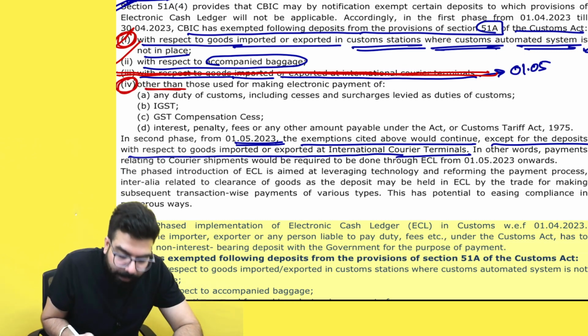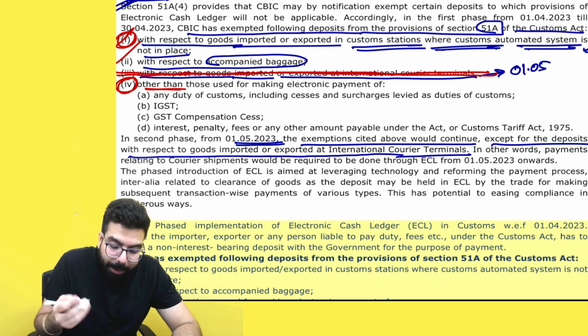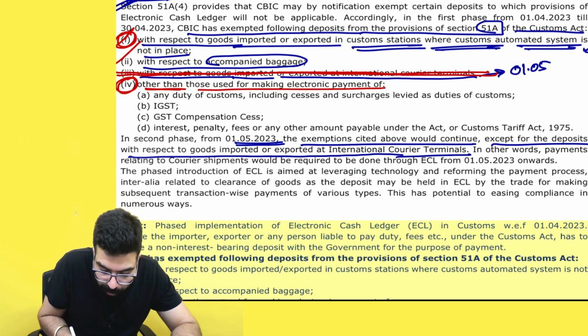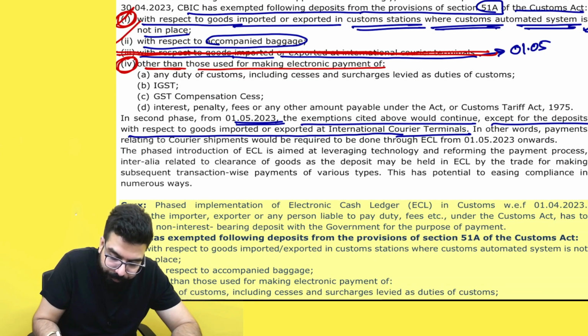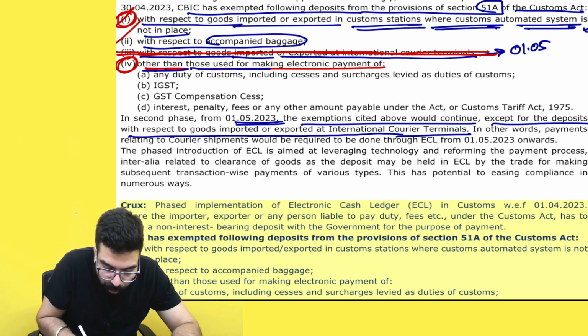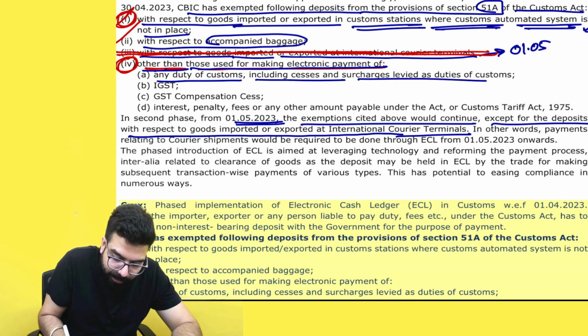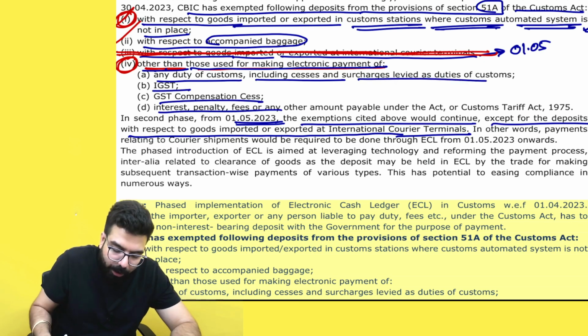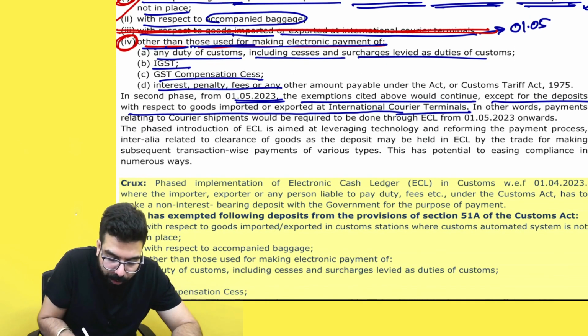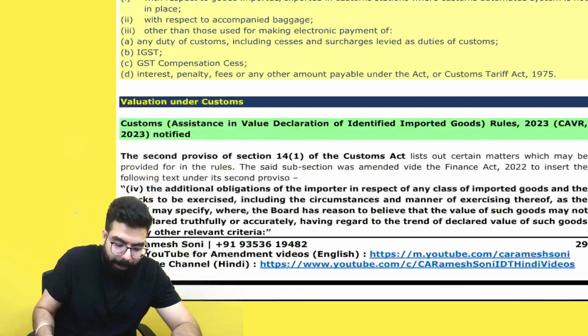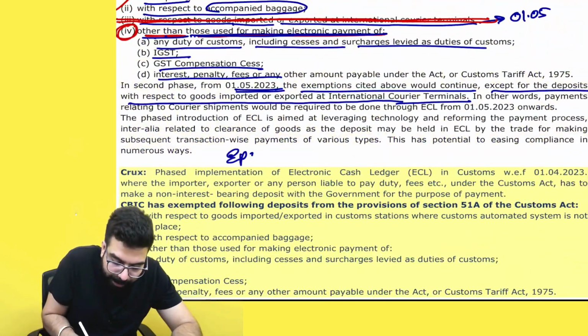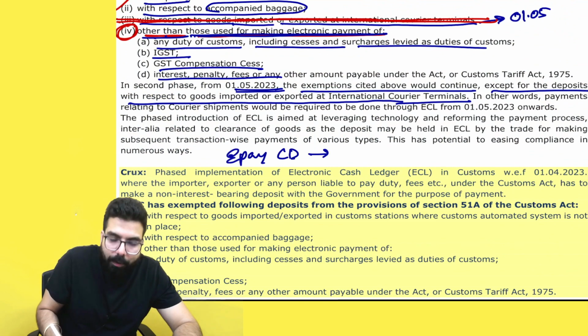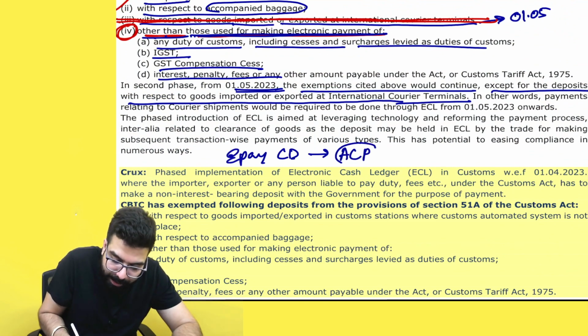Any other than, it means if you are making payment other than those used for making electronic payment of any duty of customs, cess, etc. So, sir, what do you mean by other than those used for making electronic payment? You know, e-payment is mandatory. E-payment of customs duty is mandatory whenever you are under the Accredited Client Program.